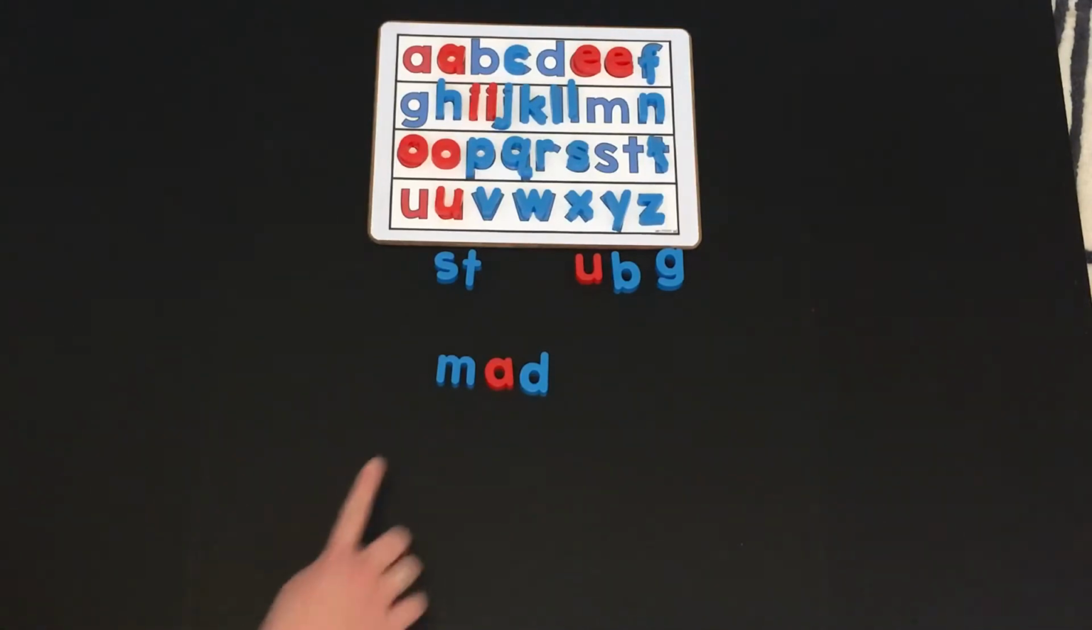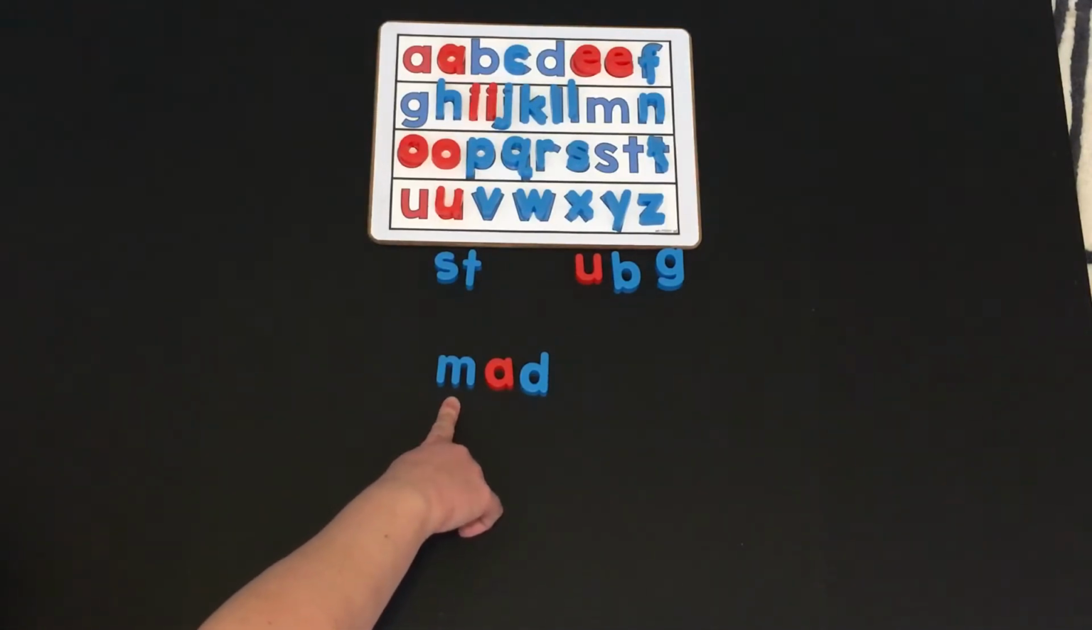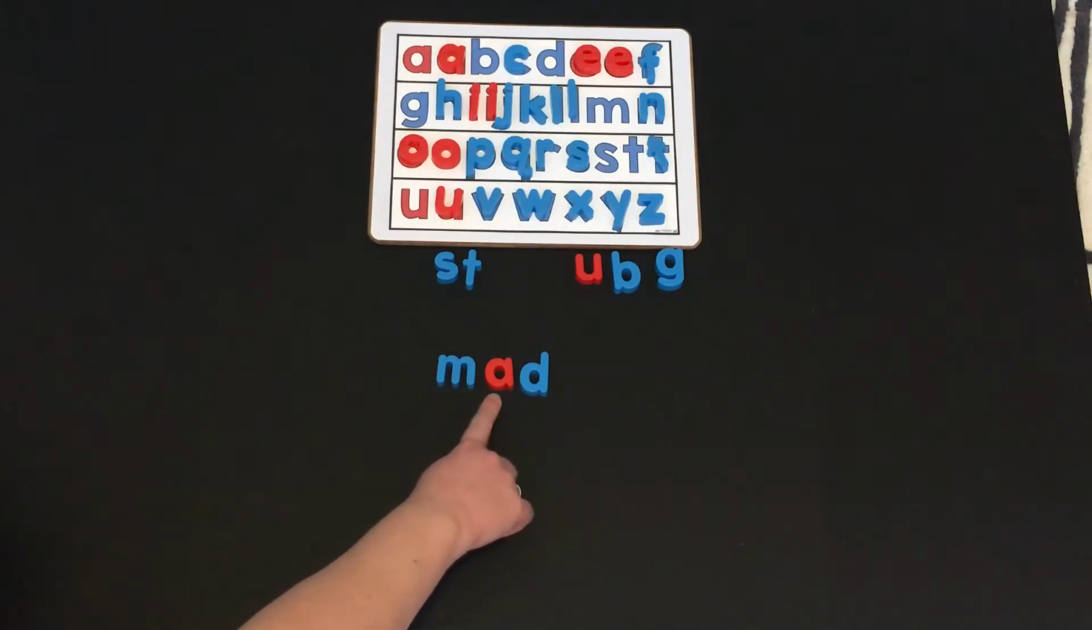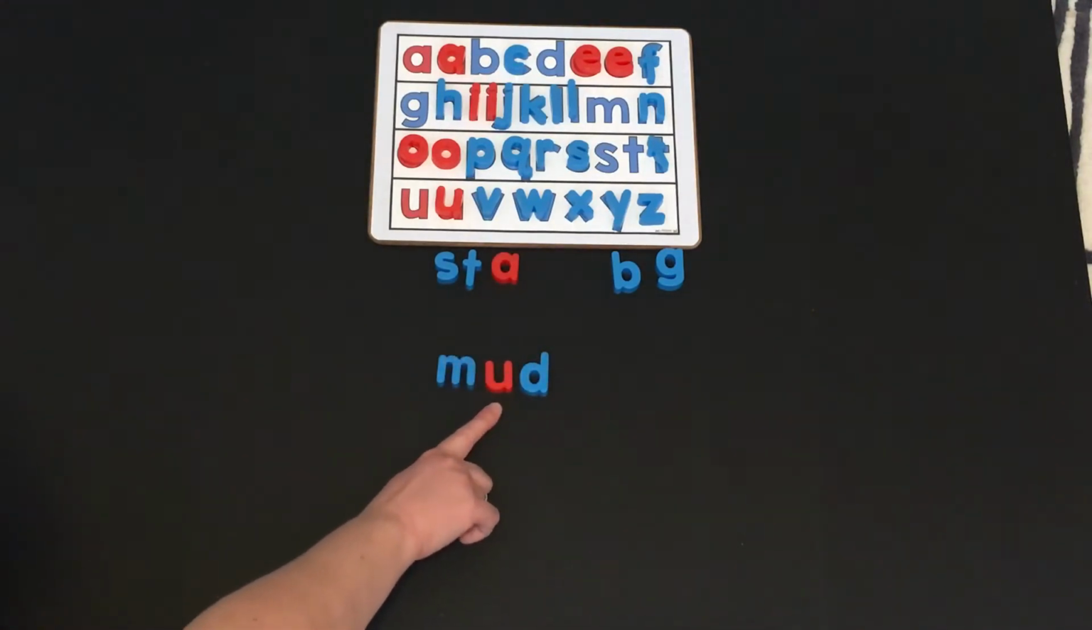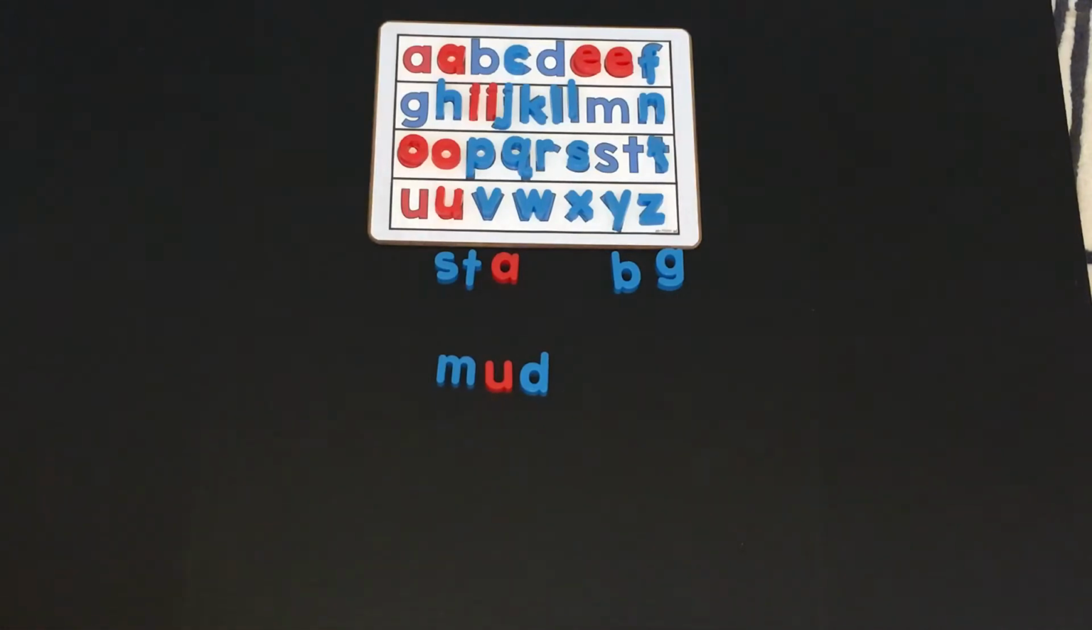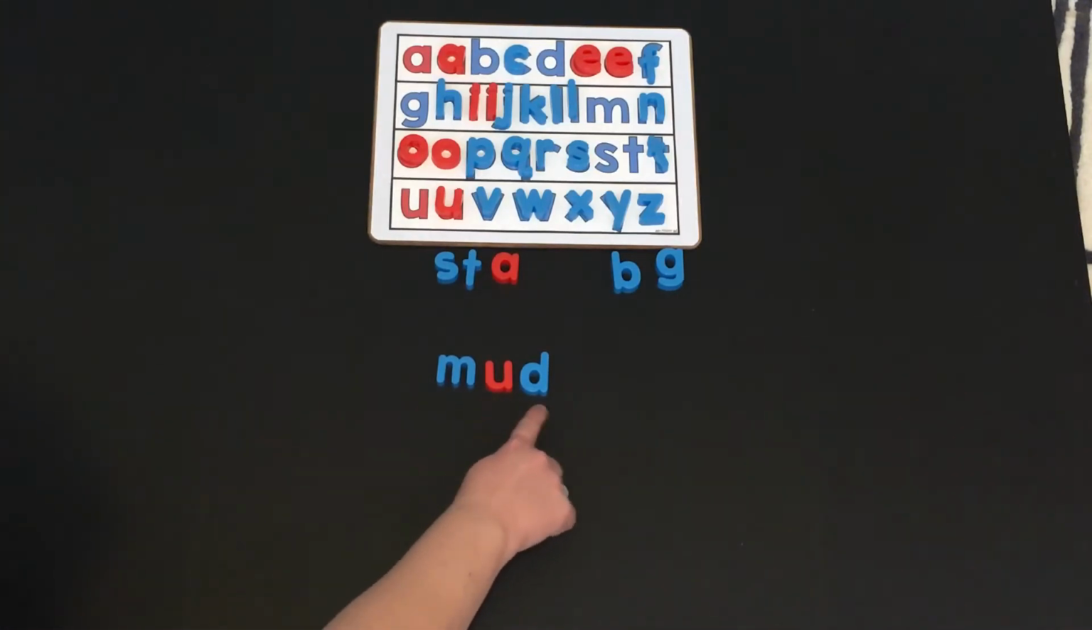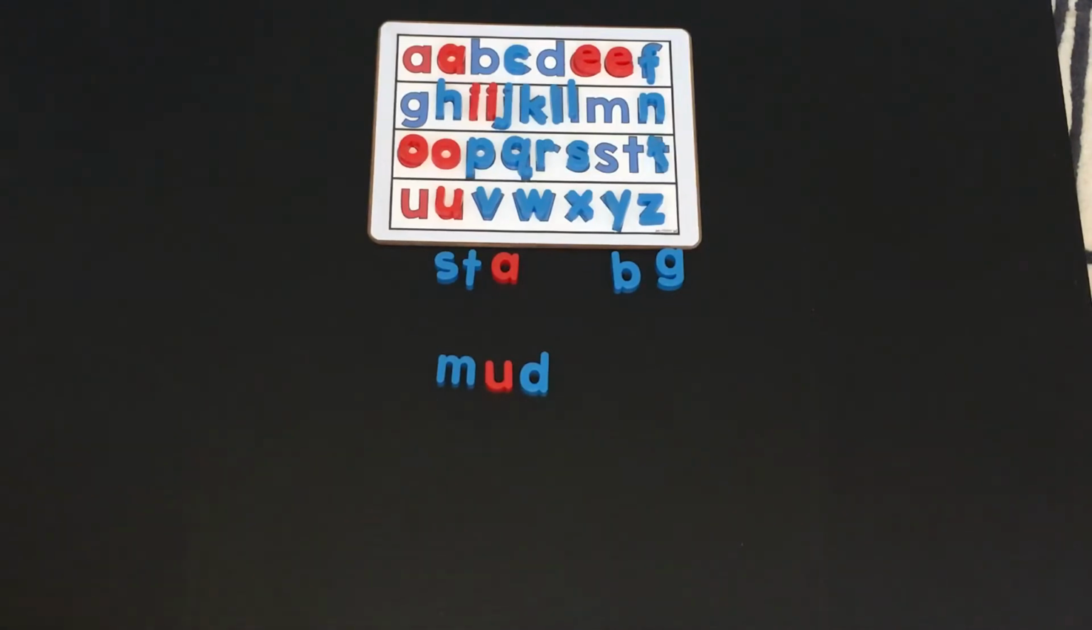Do I need to change the beginning sound? Mud. No. What about the middle sound? Ud. Yes, that sounds like a U. I know U says uh. Let's say the sounds and blend it. Mud. Now we're going to change mud into bud.